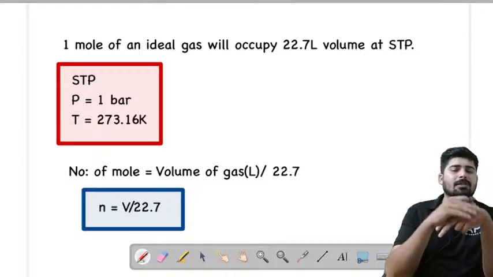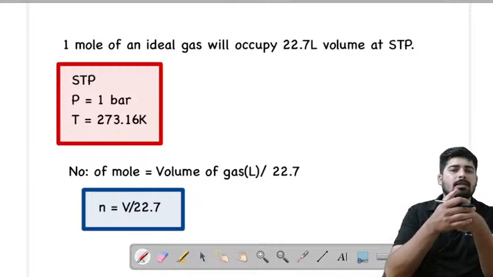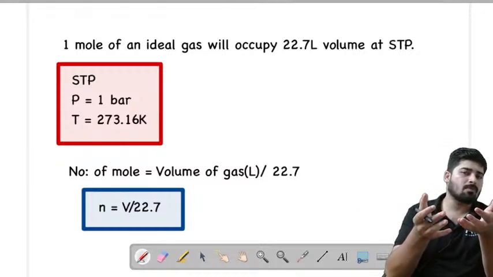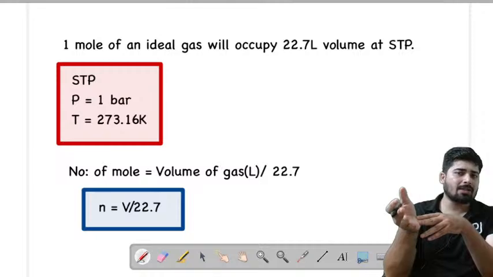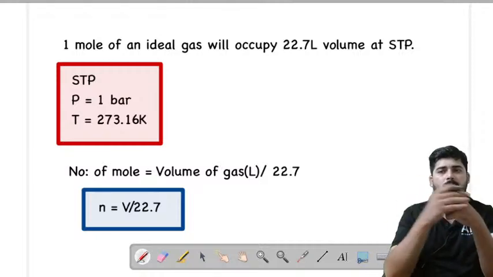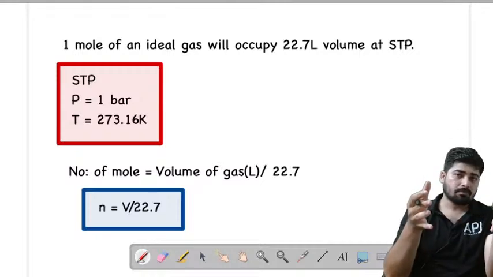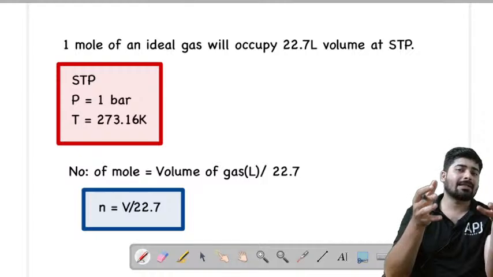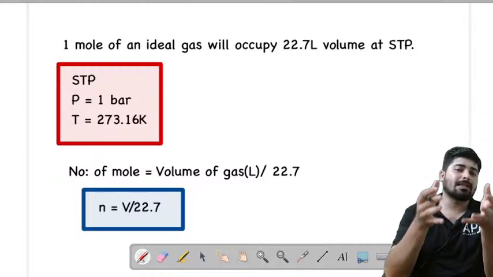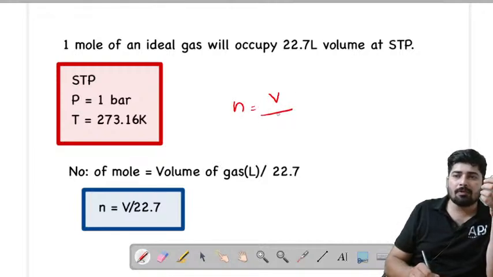Then the second equation was if the sample was given in terms of mass, then how you have to find out the number of moles? Number of moles is equal to mass of the sample divided by molar mass. Okay. Now the third one is regarding the volume. If I give you a sample and the quantity is represented in volume, and if I ask you to find out the number of moles, then you can find out by volume divided by 22.7.